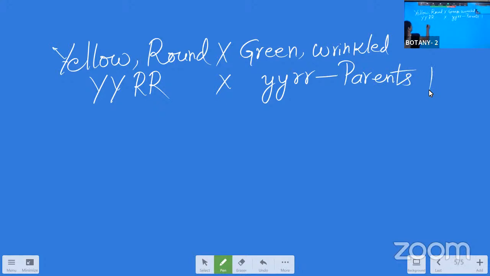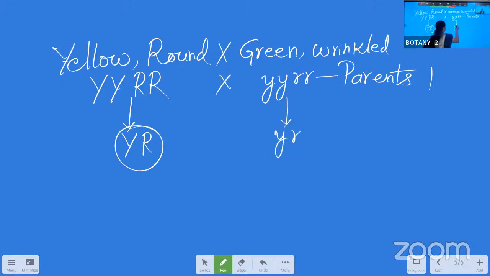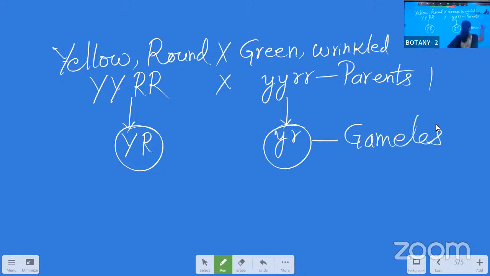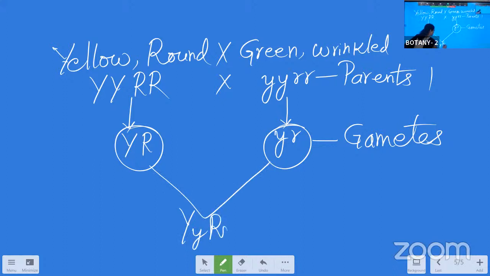Okay, now how are the gametes coming over here? Capital Y, capital R, that should be encircled, and here small y and small r, that should be encircled. So that is called the gametes now. These two gametes will fuse together to form capital Y, small y, capital R, small r.